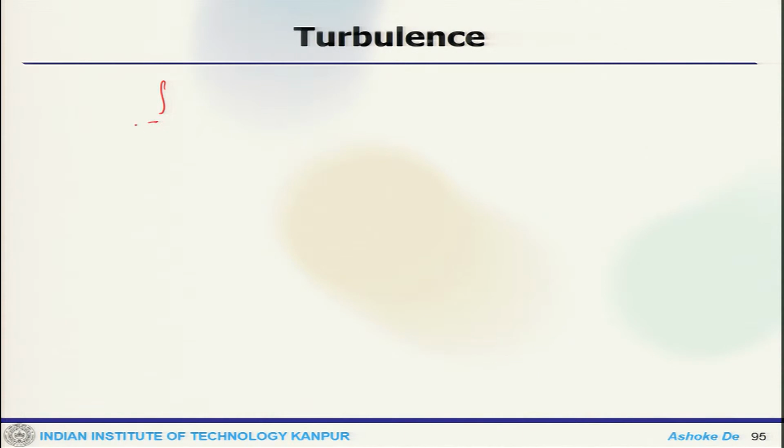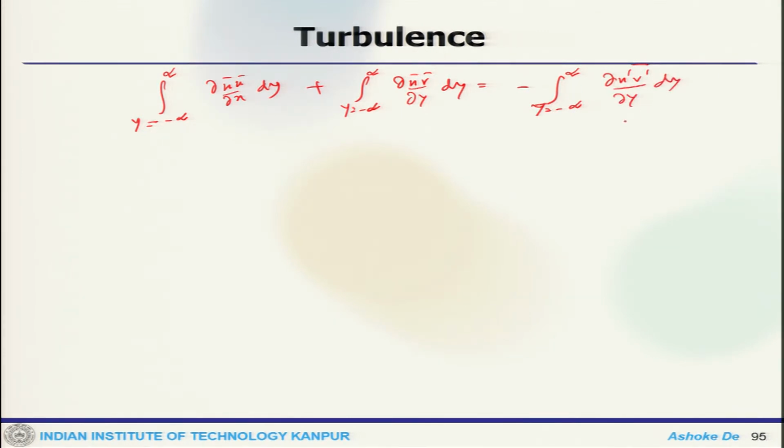We can get the integral from y equals minus infinity to infinity of the del x term, plus the integral from minus infinity to infinity of del by del y, minus the integral of del u bar v bar by del y dy, which is 0.